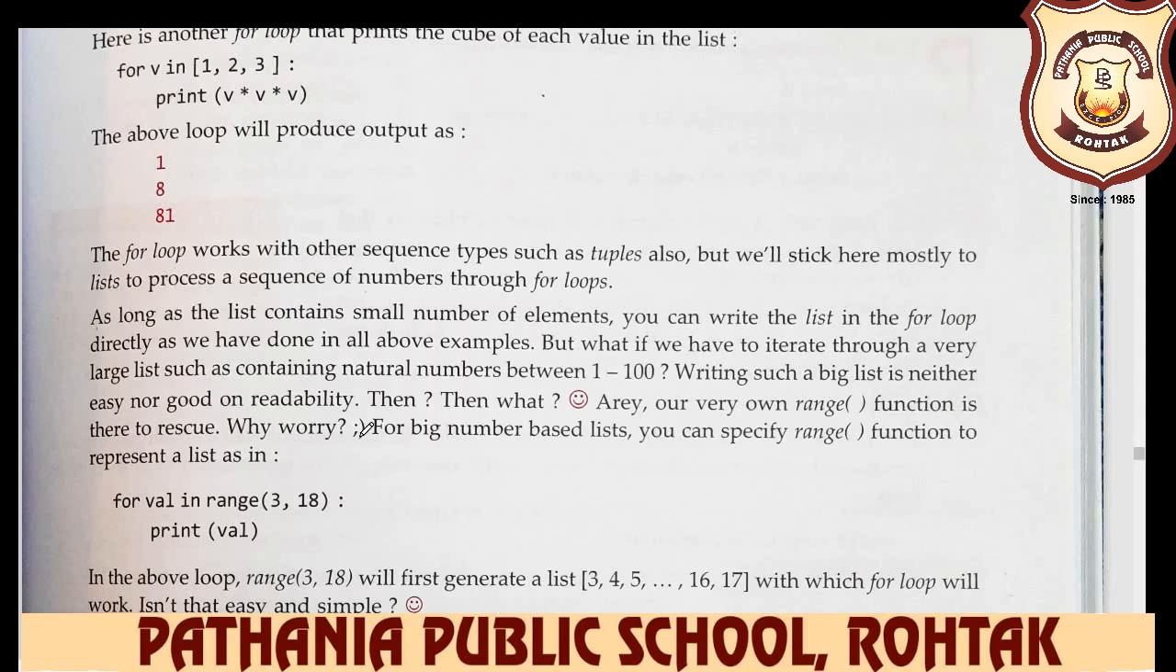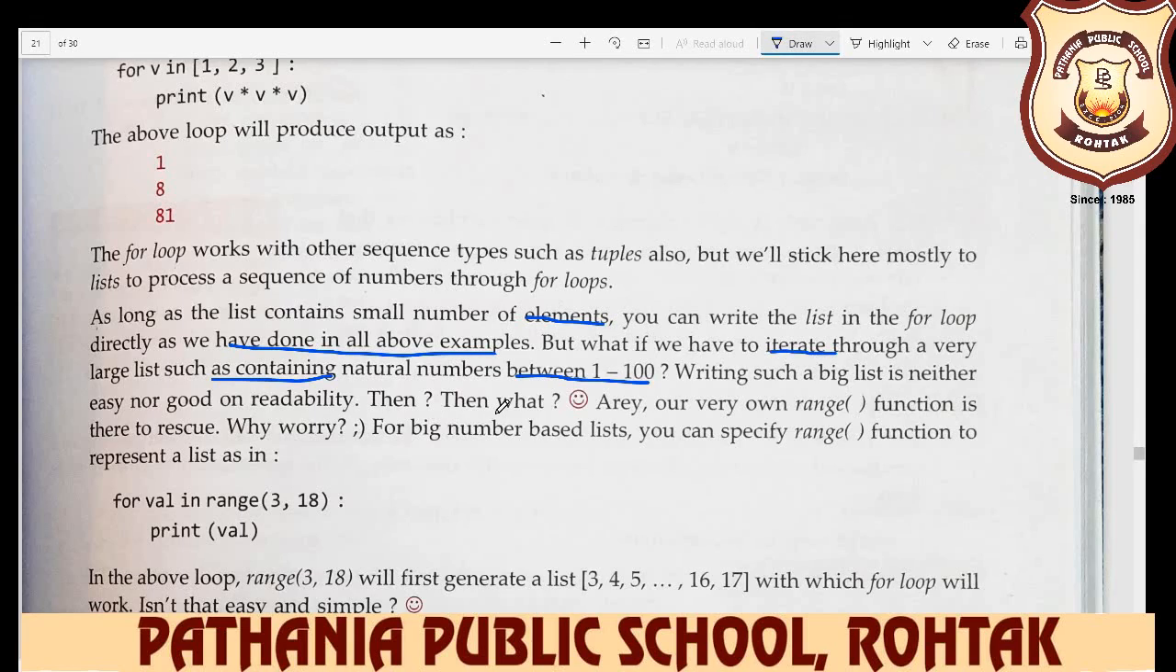As long as the list contains a small number of elements, you can write the list in the for loop directly, as we have done in all the above examples. But what if we have to iterate, meaning repeat, through a very large list, such as one containing natural numbers between 1 and 100? Writing such a big list is neither easy nor good for readability. So what is our very own solution? The range function. Don't worry, for a big-number list, you can specify the range function to represent the list.